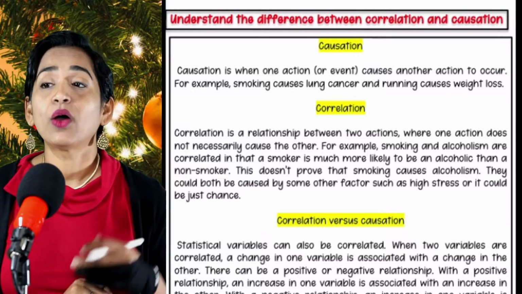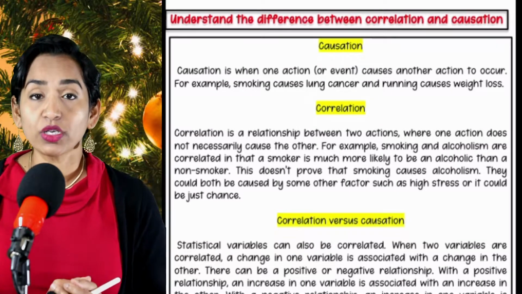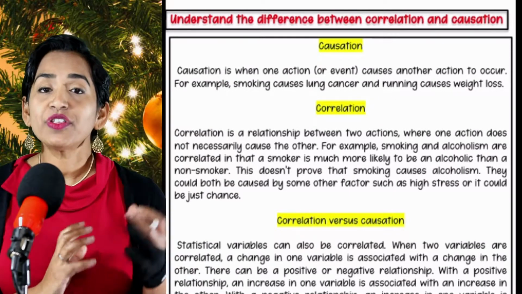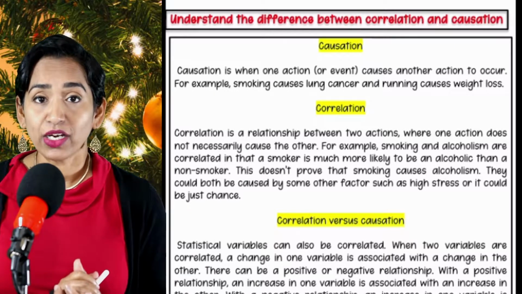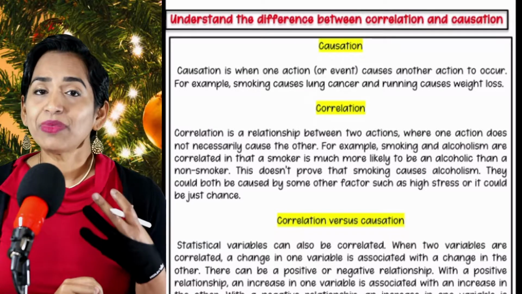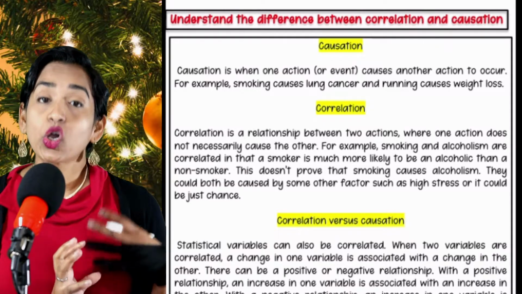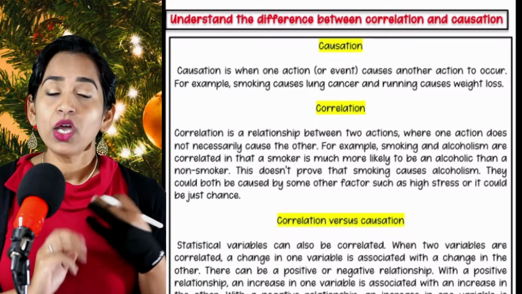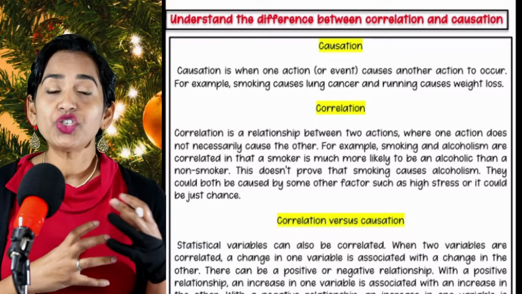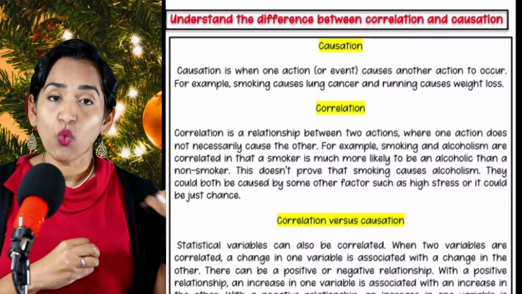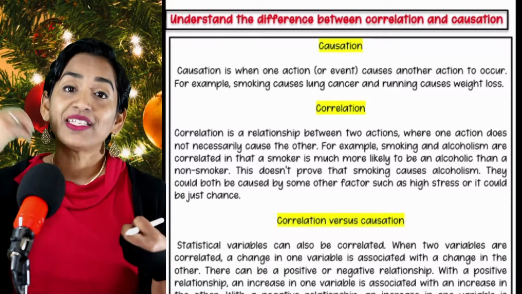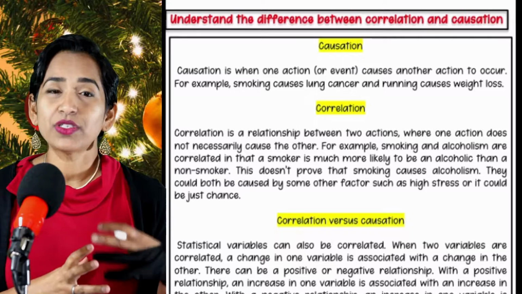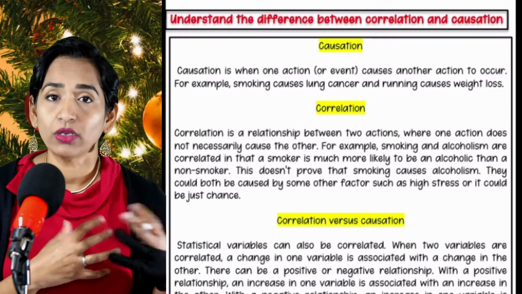Welcome back. Now we're going to be continuing with causation and correlation. In this video, we will be looking at the difference between causation and correlation. Causation is something where one action causes the other, like smoking causes lung cancer. Correlation is a relationship between the change in one variable affecting the change in the other variable. Like smoking, there's a correlation between smoking and alcoholism.